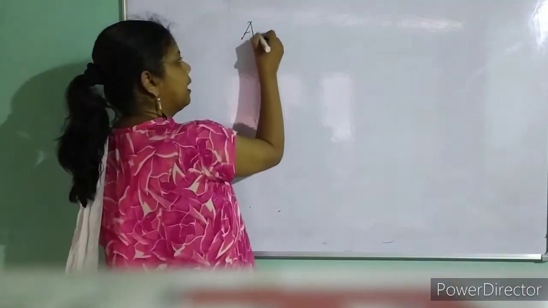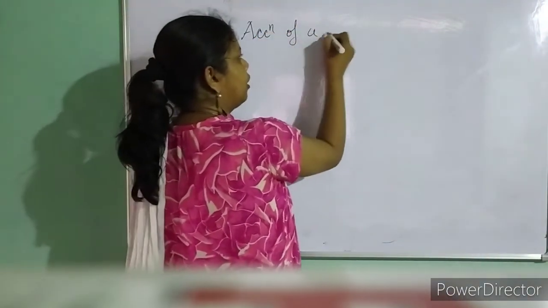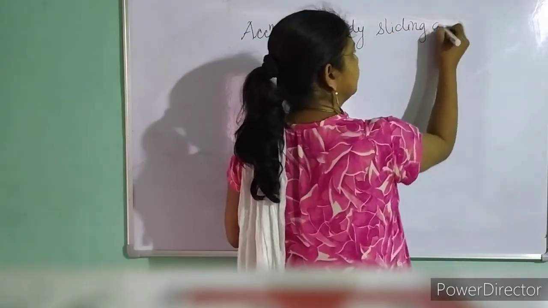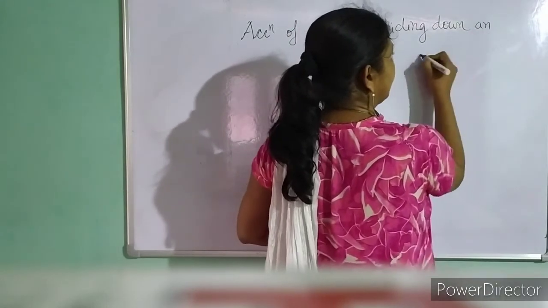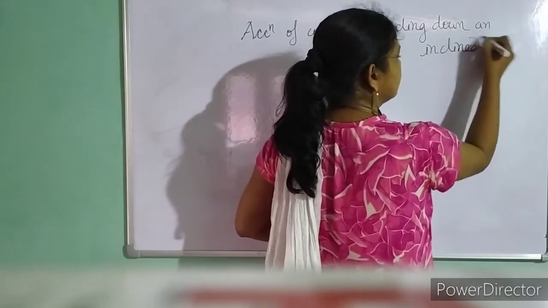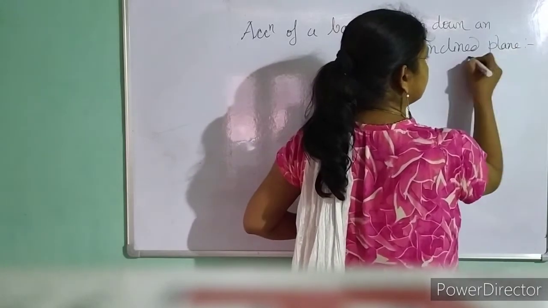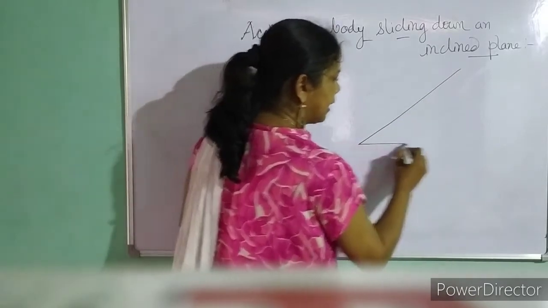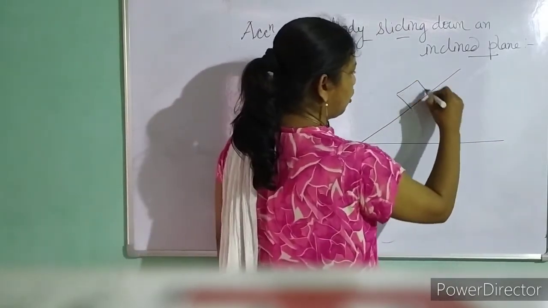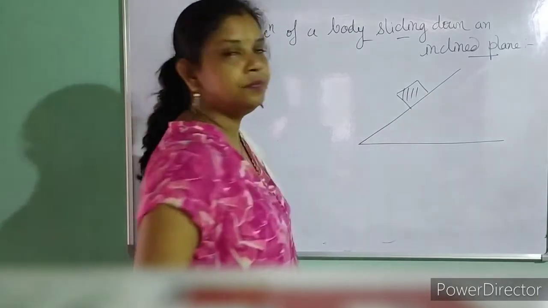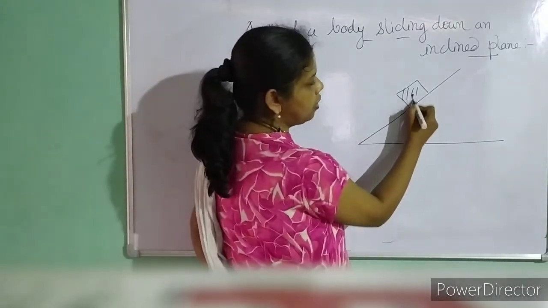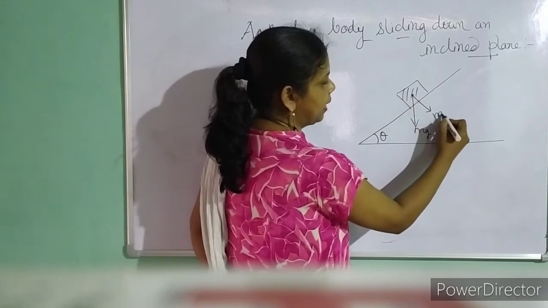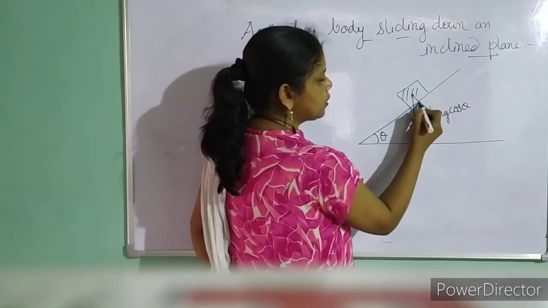So the next topic is acceleration of a body sliding down an inclined plane. What is that? Sliding down an inclined plane. So this is an inclined plane, and here we have a body. Again I will draw mg downward. Let us consider this angle to be theta. So this will be my mg cos theta.